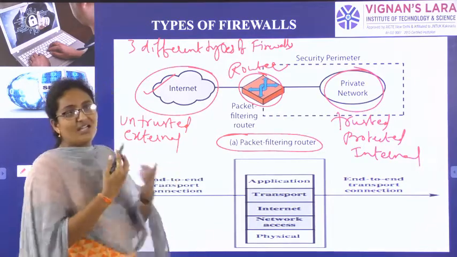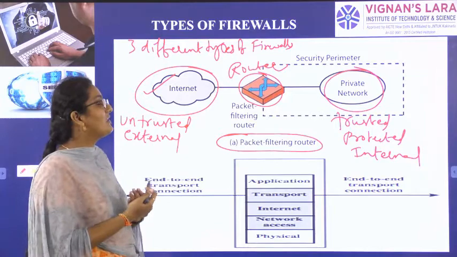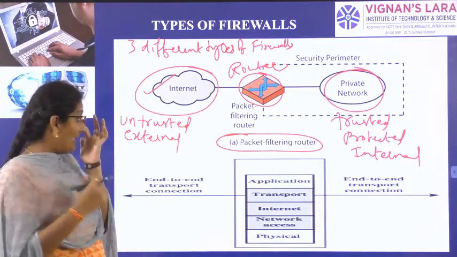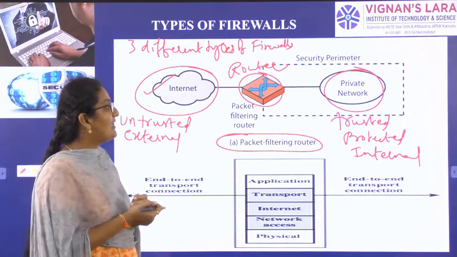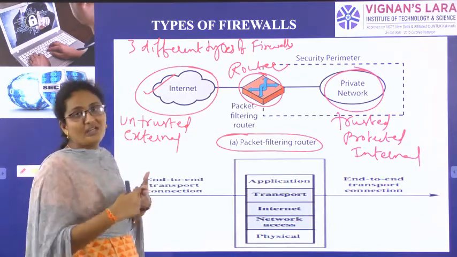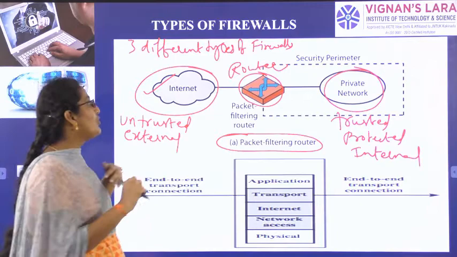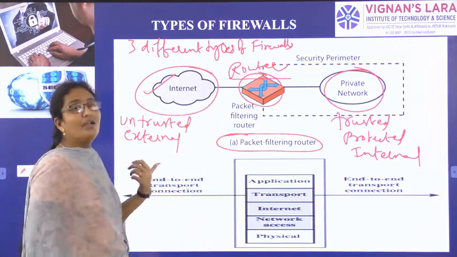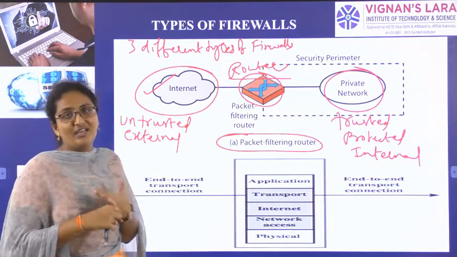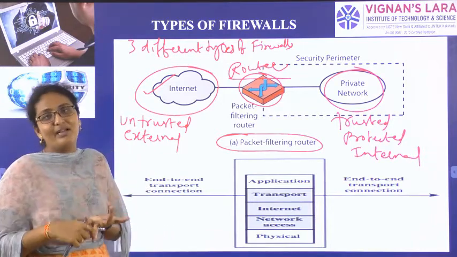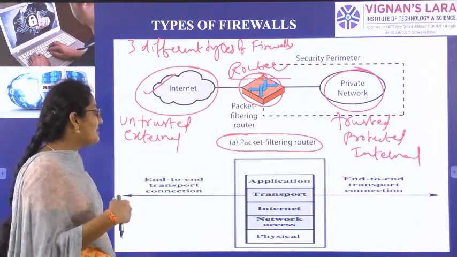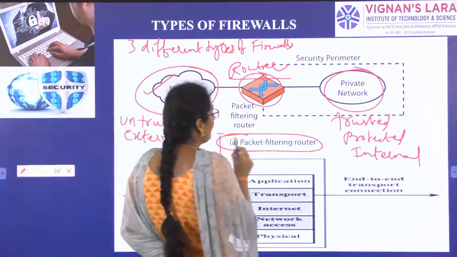When we transfer data in this form, the internet is termed untrusted external, and your private network is termed trusted protected internal. Between these two I have a router. What is the work of this router? Packet filtering. It means we should reduce the redundancy, eliminate the duplication, and not overflow the private network. All these things are done by the packet filtering router.